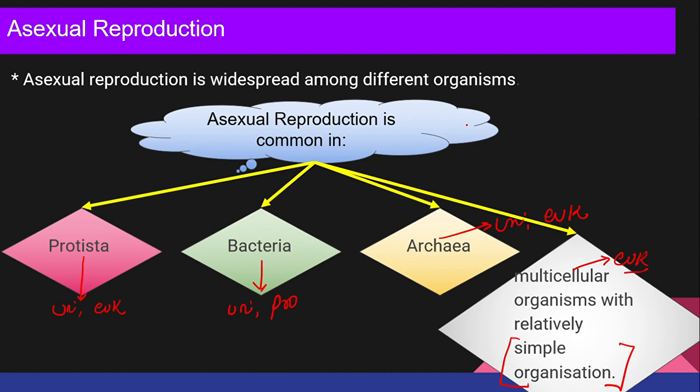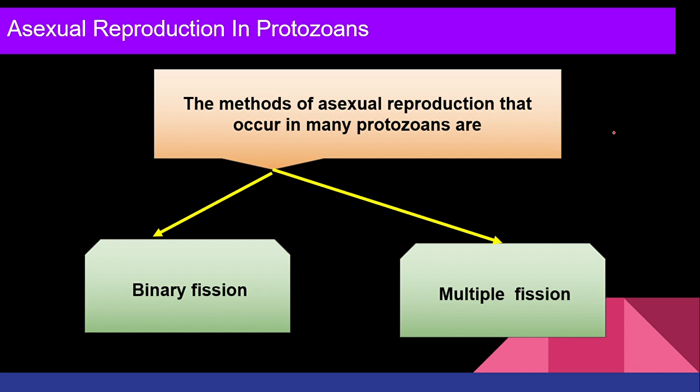No. Please do not say, ma'am, the cells are dividing in our body, that is asexual reproduction, because from one cell we are getting 2 cells. That is growth. That is not reproduction. What did I tell you before in the first chapter? Only in unicellular organisms are growth and reproduction synonymous. But in multicellular organisms, growth and reproduction are not synonymous, right?